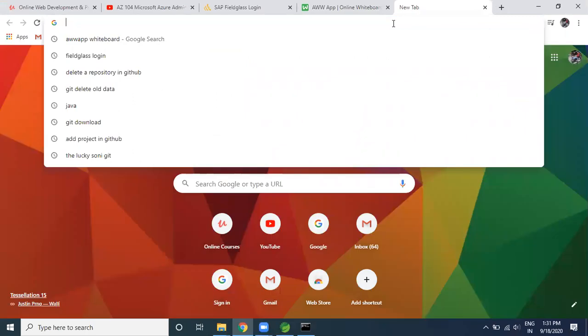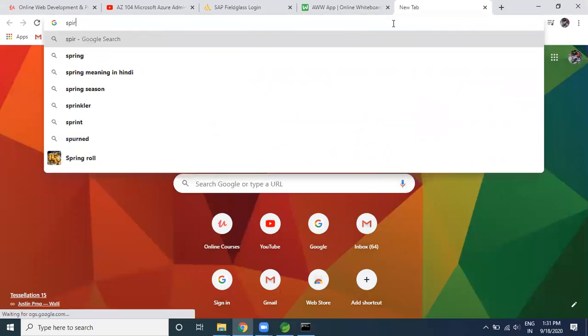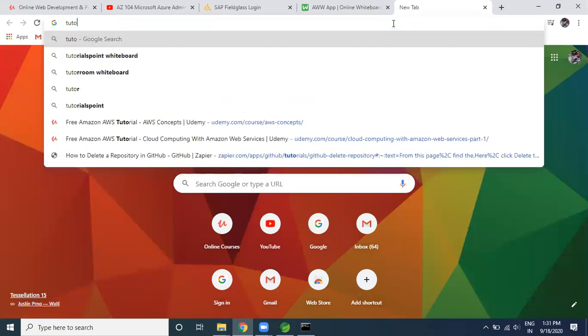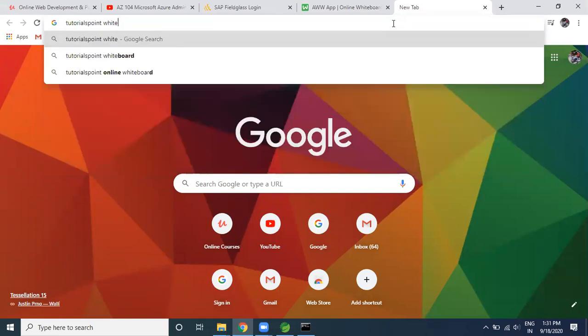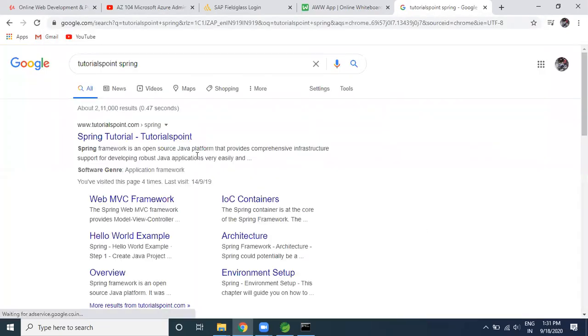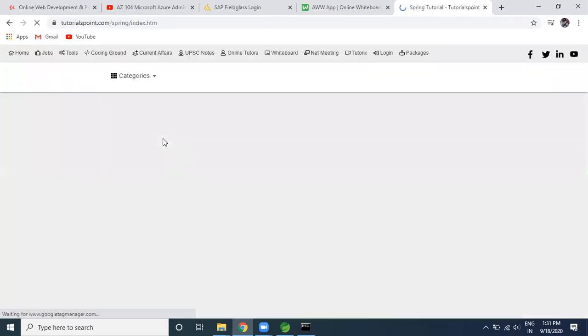Whenever you have any doubt related to Spring, I will suggest one of the simplest websites: you first write Tutorialspoint, and I'm just writing here Spring. One of the very basic things is Spring, so it will go to Spring Core only. Just click on it here.